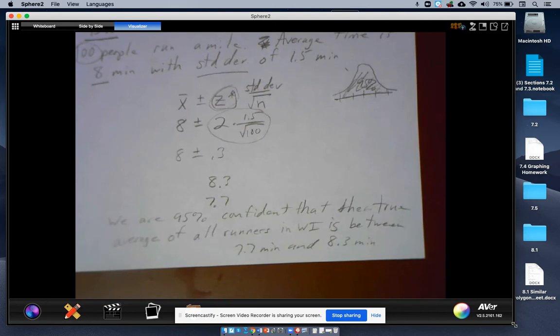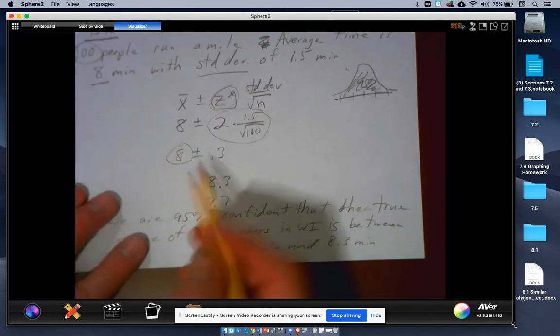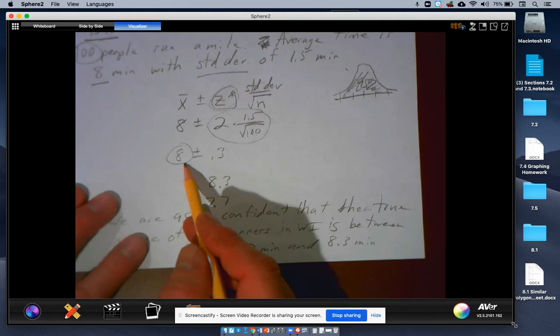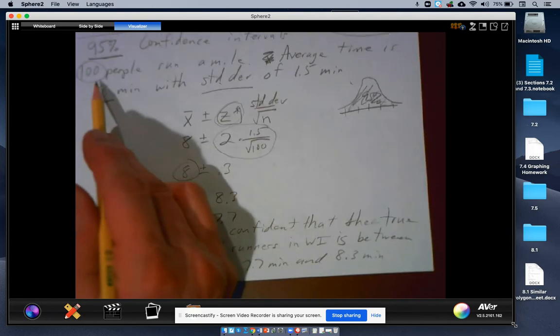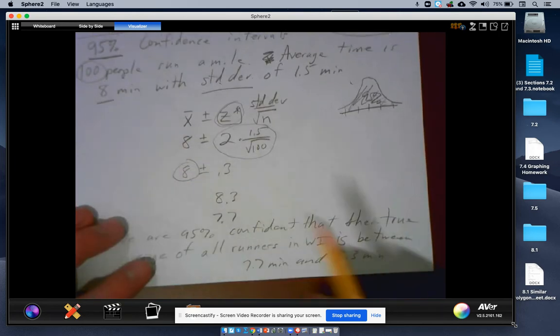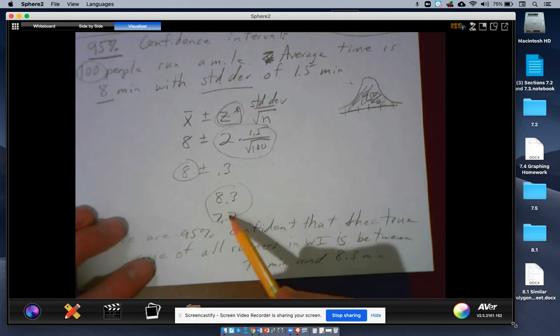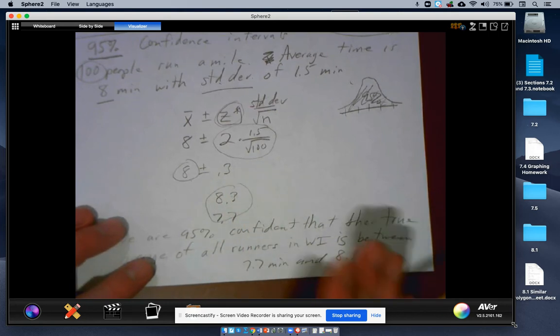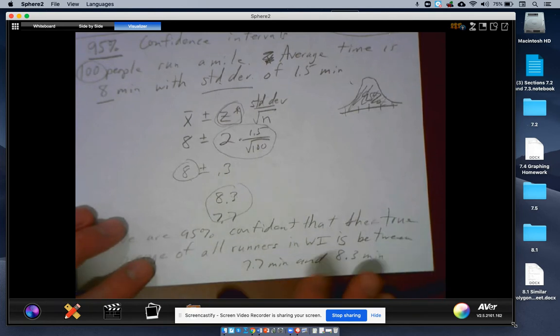Okay. Now remember, a confidence interval tries to get at all people, right? So if mine came out to be 8, well, that's not for everybody. That's just my 100 people that I sampled. So we got to make it be for everybody. So it's going to be somewhere between those 2 times. And I know 7.7 minutes is a little bit weird, and I don't need you to convert that. Don't worry about that. Just come up with something.